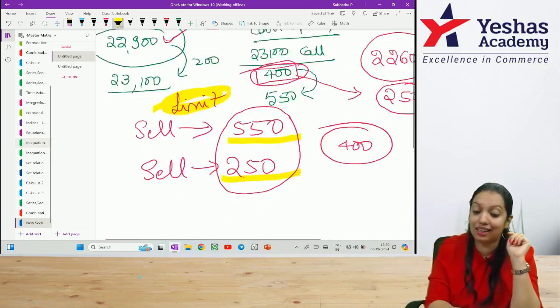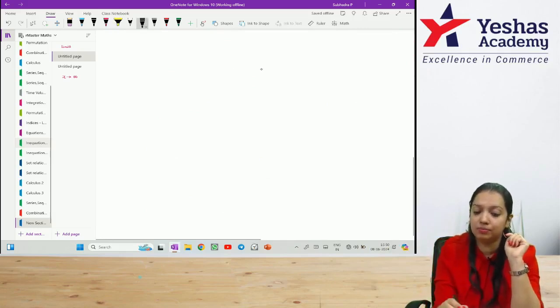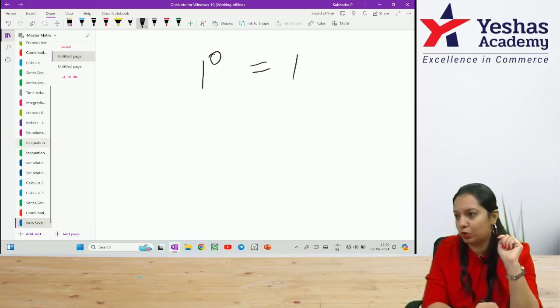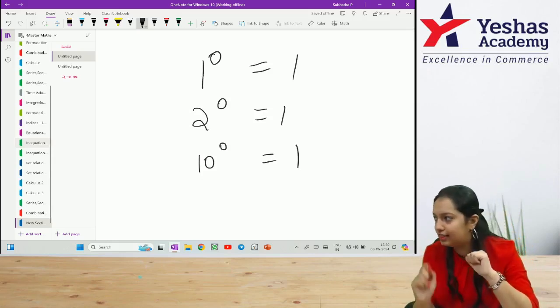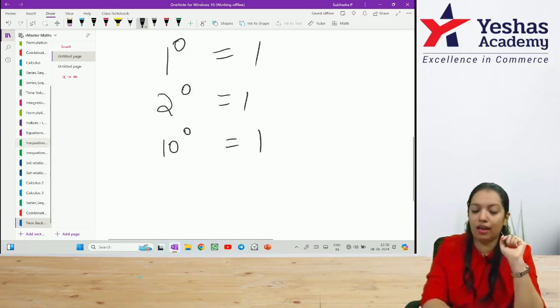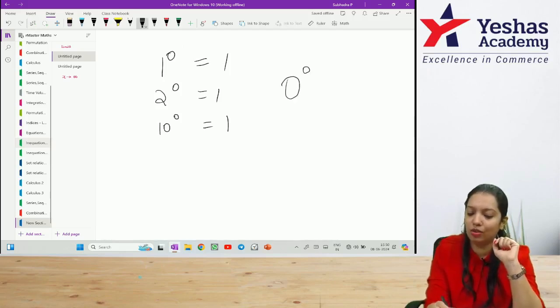Now, why exactly did limit come into existence? We know 1 to the power 0 is equal to 1. We know 2 power 0 is equal to 1. We know 10 power 0 is equal to 1. Anything power 0 is equal to 1. The problem became when someone asked what is 0 to the power 0.